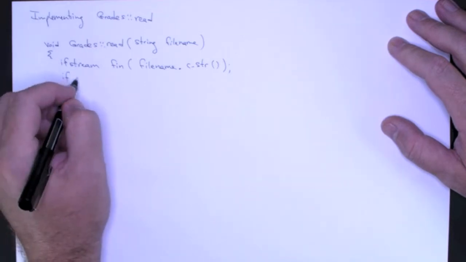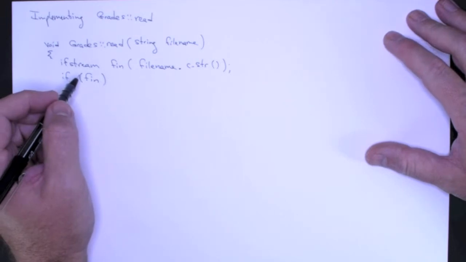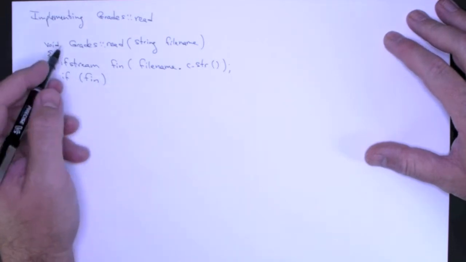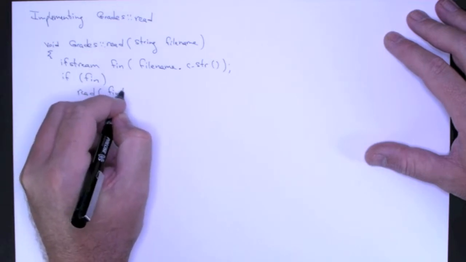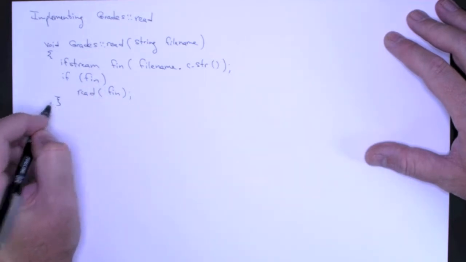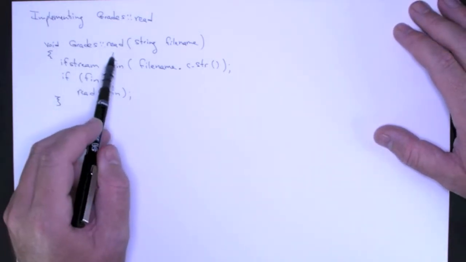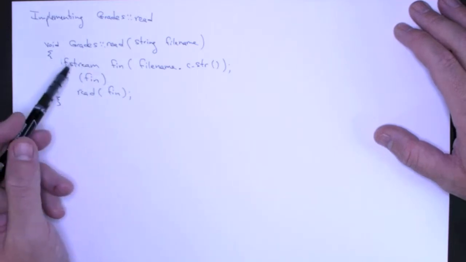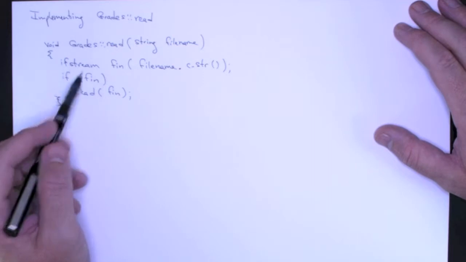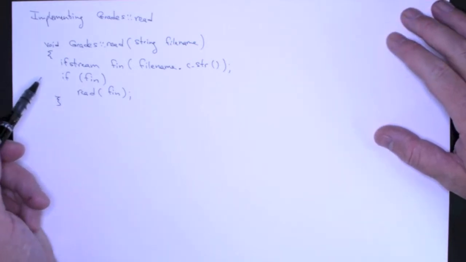And if fin evaluates to true, that means that it successfully opened the file, and now I can pass this to the read method that takes an input stream. Now, one of the bad things about this implementation is it fails silently, and you're just going to get an empty vector. I don't know, is that okay? Is that good? So think about ways to improve the error handling and where that error handling mechanism may be problematic.